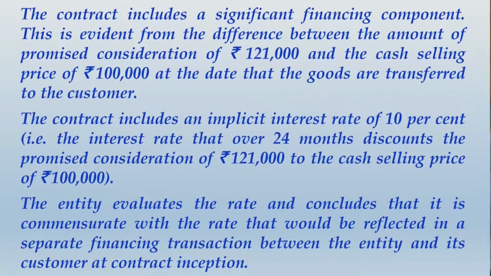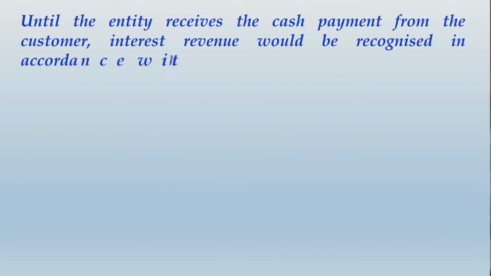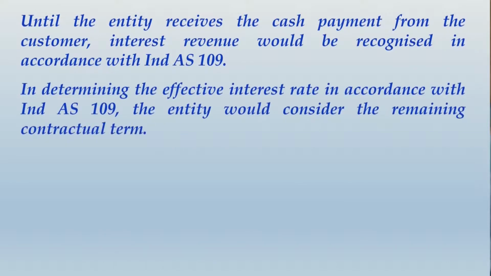Alright friends, you would have finished writing this part of the answer. Let us move ahead and write a note about application of Ind AS 109 in this case. So we would say, until the entity receives the cash payment from the customer, interest revenue would be recognized in accordance with Ind AS 109. And further, in determining the effective interest rate in accordance with Ind AS 109, the entity would consider the remaining contractual term that is applicable, particularly when the effective interest rate is to be determined. So do one thing friends, write up these small paragraphs also, and that will be the end of your answer.